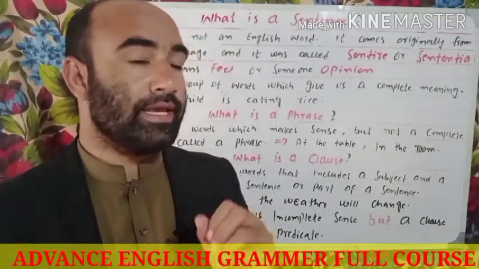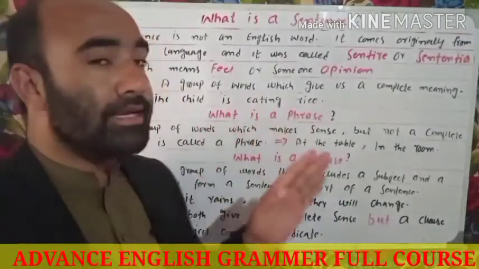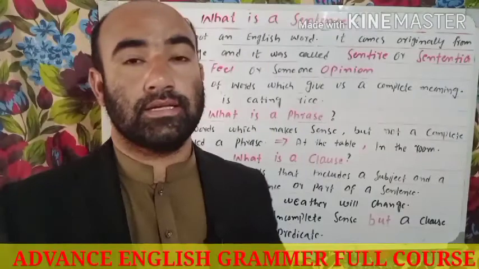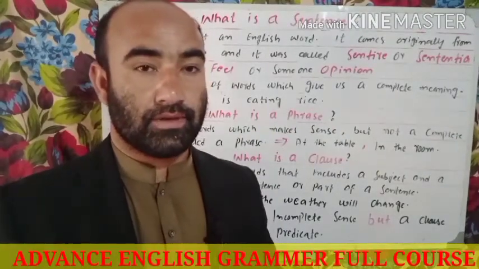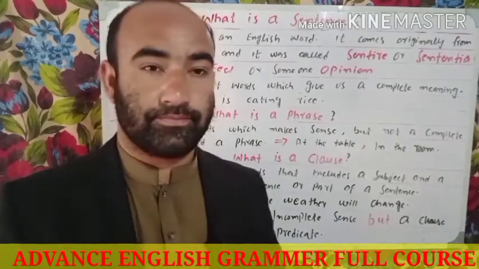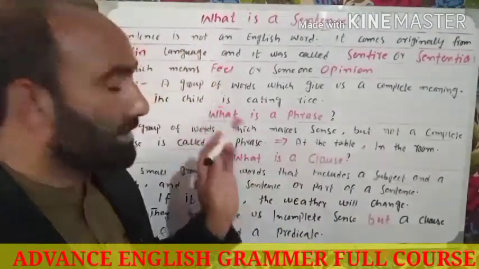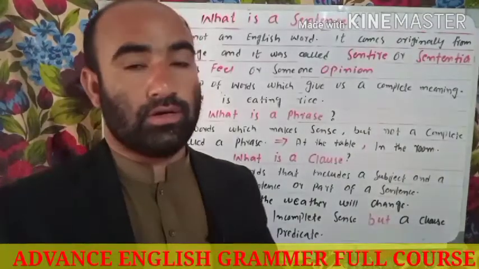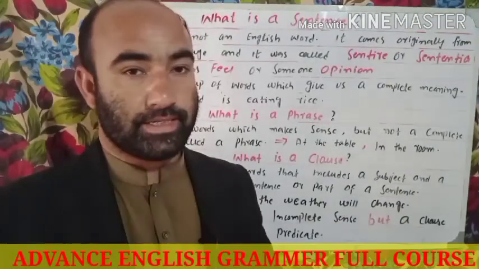And let me tell you one thing here. A sentence has two parts: a subject and a predicate. What does it mean, a subject and a predicate? Subject: the doer of an action is called the subject.